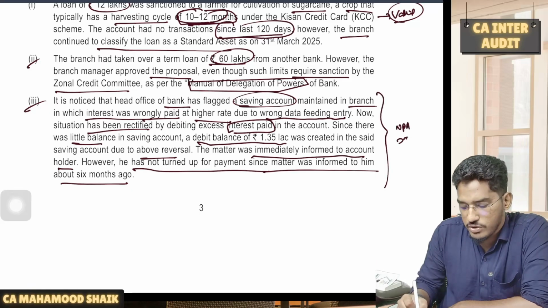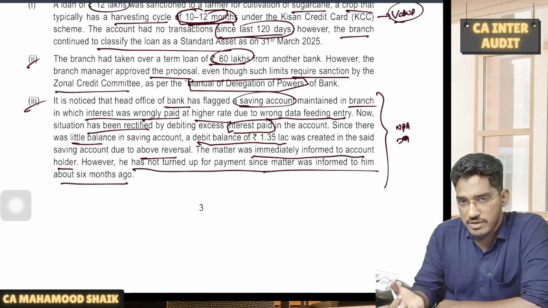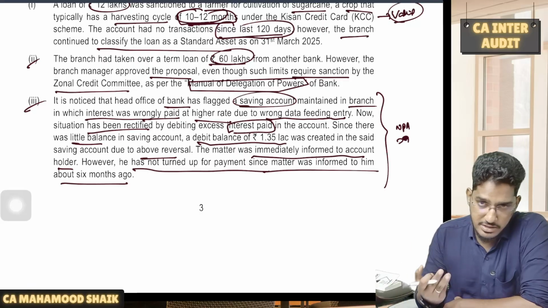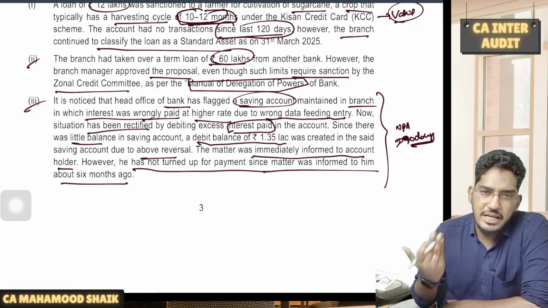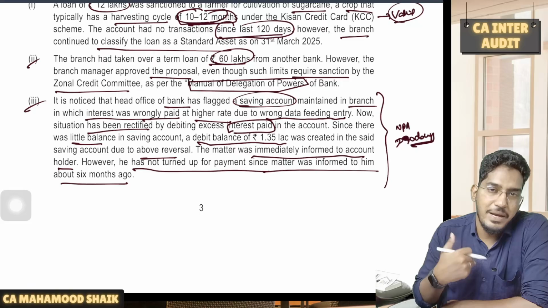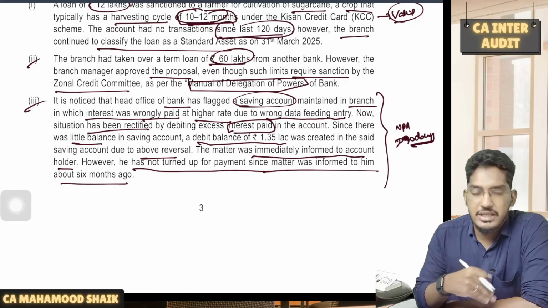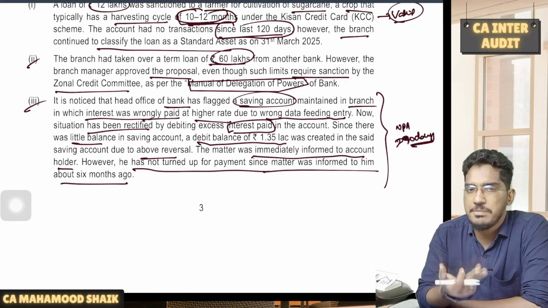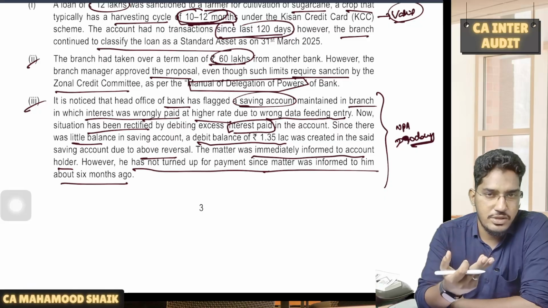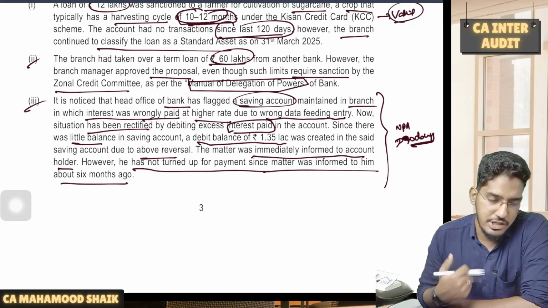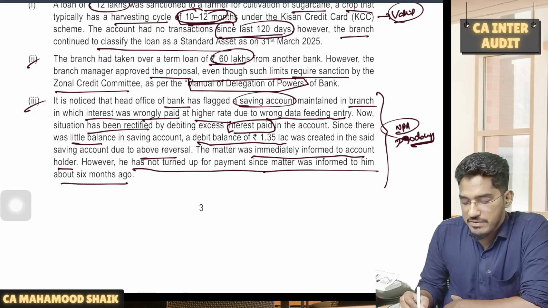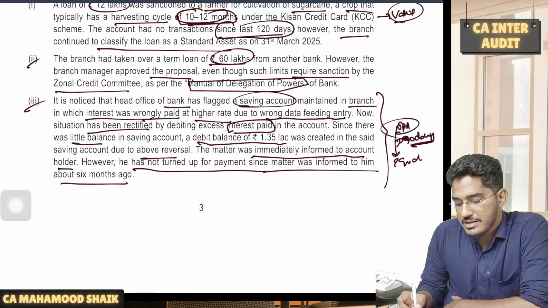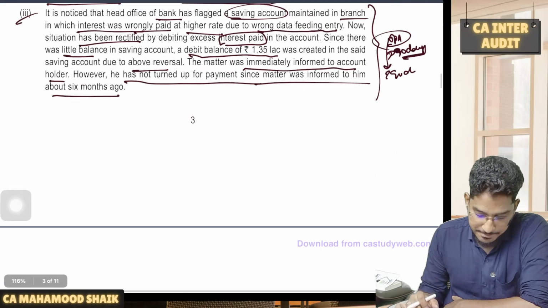Yes, since it is an amount receivable by the bank from the customer and it remained overdue for more than 90 days, this is also required to be classified as NPA. It is not something like a direct loan given. Basically, they have paid more interest. Now they are reversing it. They informed the customer also, sir, we have wrongly paid you the interest. Whatever excess amount is there, you please give back to us. So that is also an amount recoverable by the bank from the customer. Even if that amount remained overdue for more than 90 days, that has to be classified as NPA.